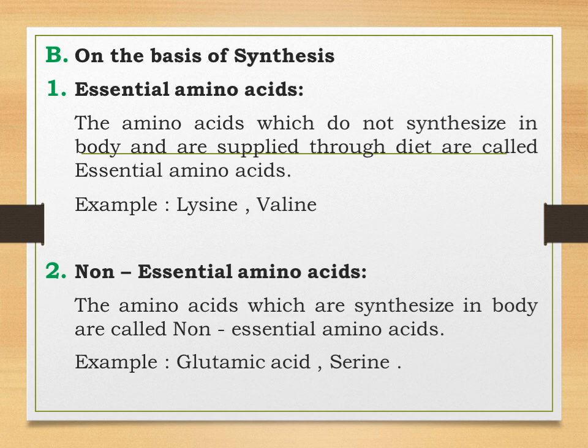And the examples of some essential amino acids are lysine, valine, leucine, isoleucine. So these are the examples of essential amino acids. Now talking about non-essential amino acids. Students, those amino acids are synthesized in our body. That is, our body makes those amino acids. So it is not necessary for us to take them through the diet. I hope you all understood the difference between essential and non-essential amino acids. The examples of non-essential amino acids are glutamic acid, serine, and so on.